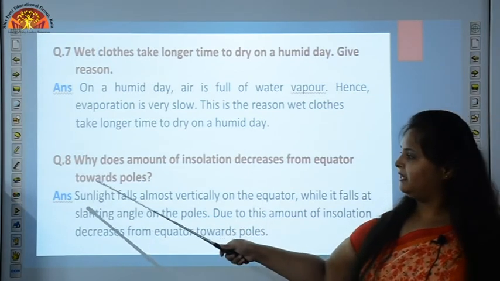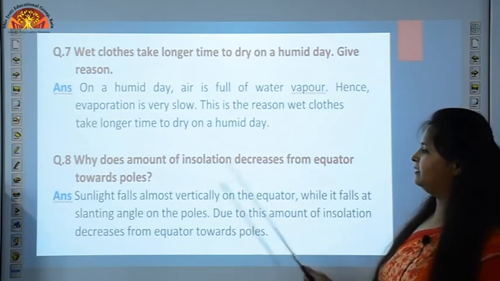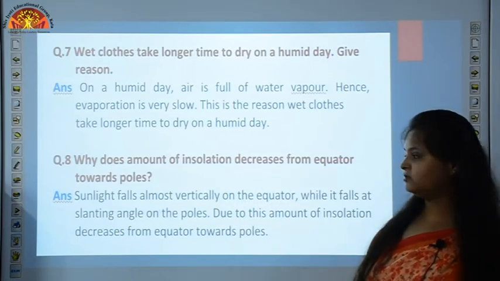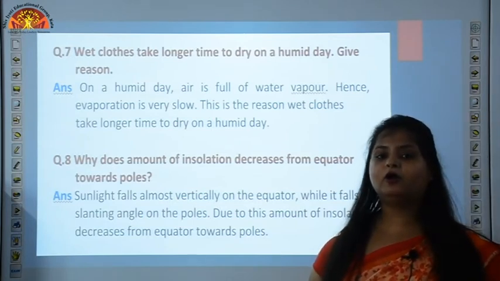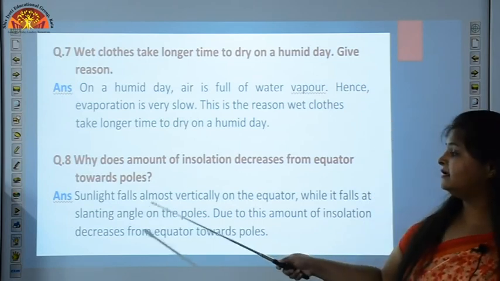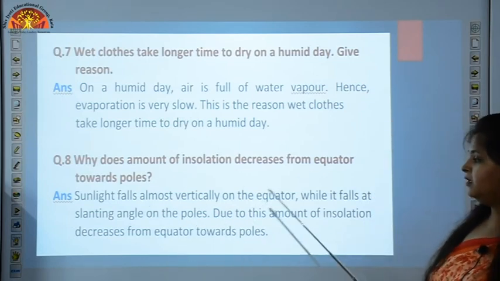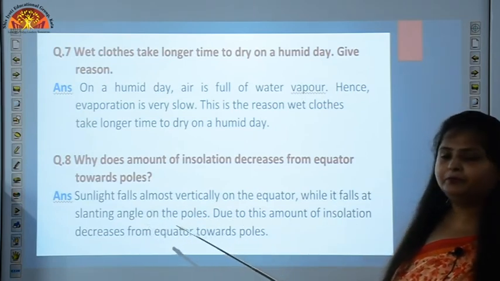Now question number 8. Why does amount of insolation decrease from equator towards the poles? I have explained you why, because the sun rays get diverted. Sunlight falls almost vertically on the equator, while it falls at a slanting angle on the poles.